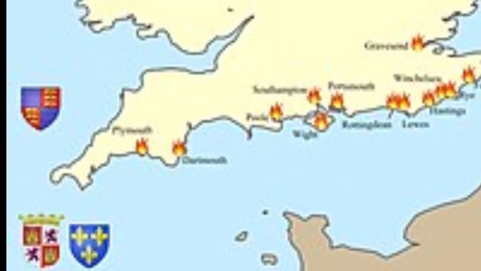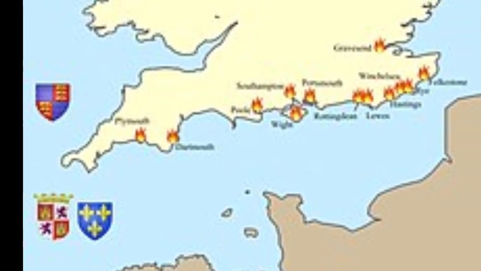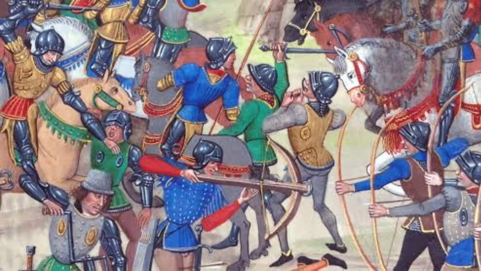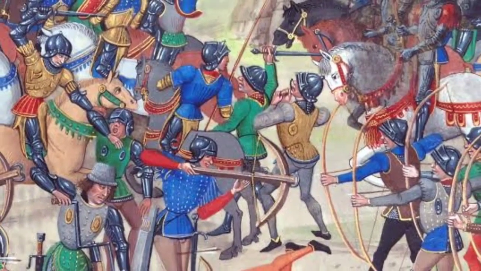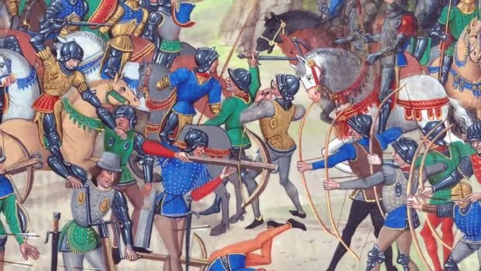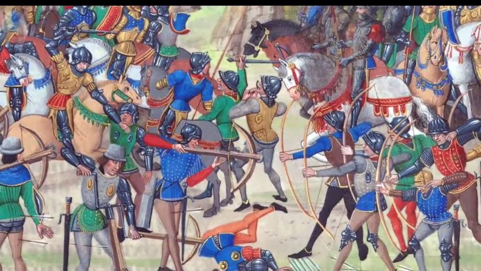Background: the roots of the Hundred Years' War can be traced to territorial disputes, claims to the French throne, and economic tensions between England and France. The war unfolded in multiple phases, marked by intermittent truces, and involved various English and French monarchs, military leaders, and noble houses. Key phases of the Hundred Years' War.